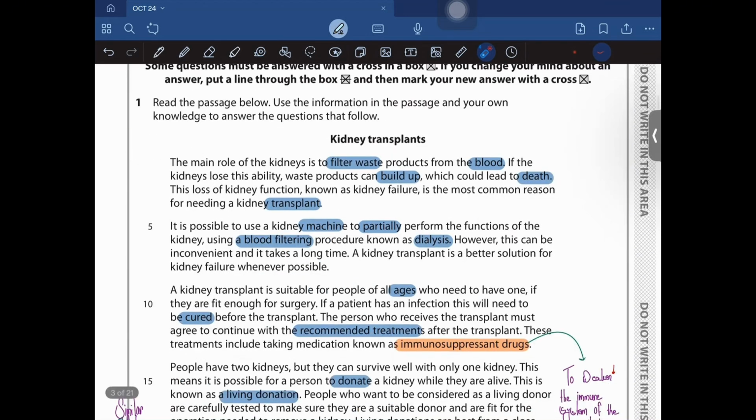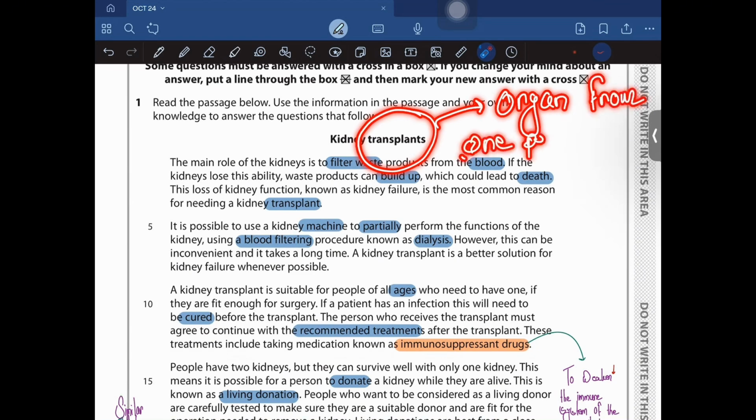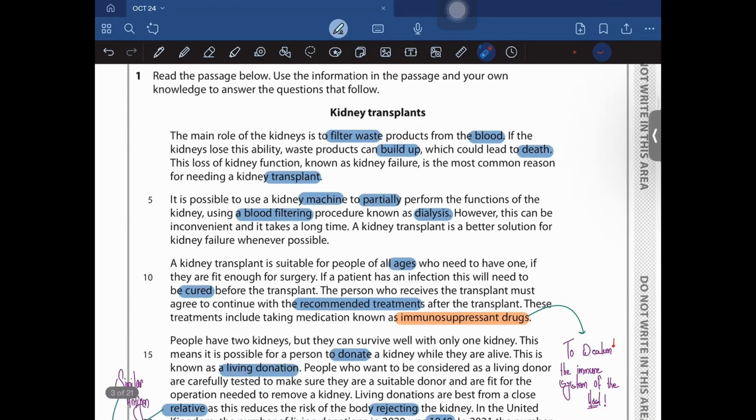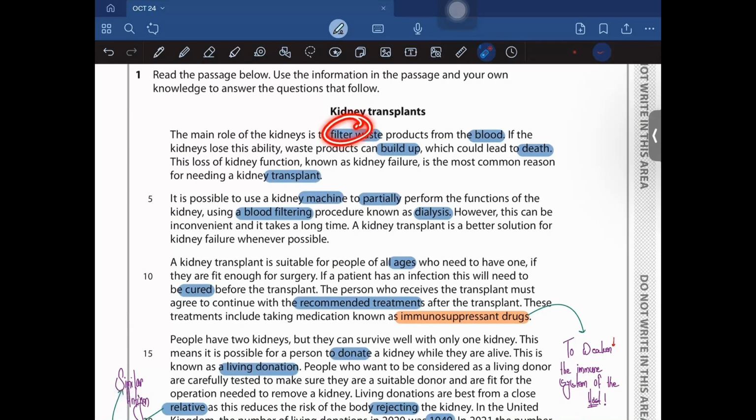Kidney transplants. So what does this transplant mean? Transplant basically means to transfer something such as an organ from one person to the other or from one animal to the other. This is the basic definition of transplant. The main role of kidneys is to filter waste products from the blood. If the kidneys lose this ability, waste products can build up, which could lead to death. This loss of kidney function, known as kidney failure, is the most common reason for needing a kidney transplant.